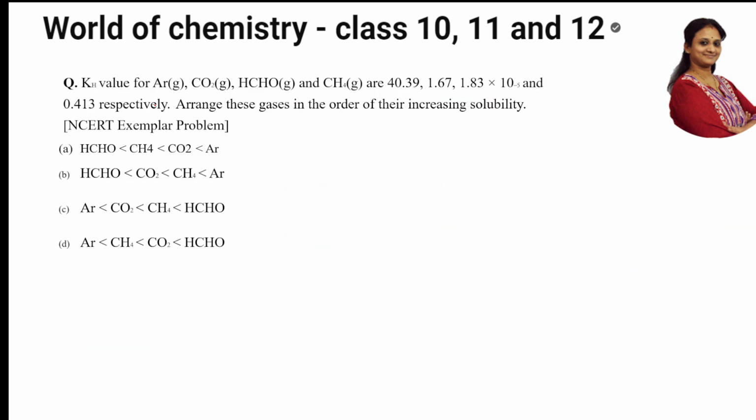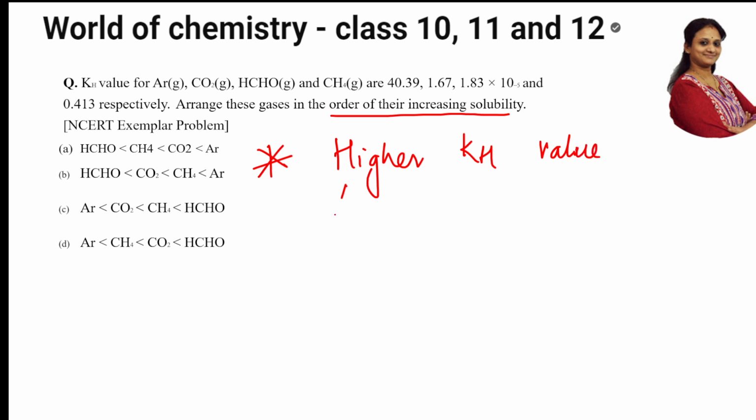Let's go. KH for argon, carbon dioxide, formaldehyde, and CH4 are given here. All right. So KH values are given for all. I have to arrange these gases in the order of increasing solubility. First of all, let us write the clue which I have to remember before we go into the concept. The concept is: the higher the KH value, what will happen to the solubility? The solubility is lower.